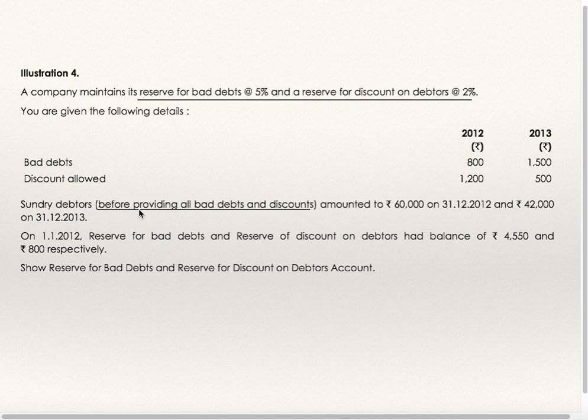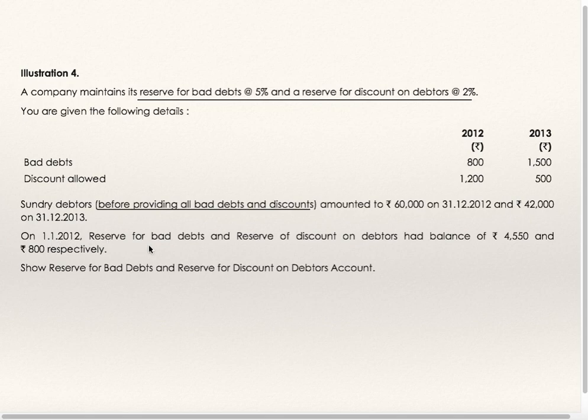Sundry debtors before providing for bad debts and discount amounted to 60,000 on 31st December 12 and 42,000 on 31st December 13. These are the debtors figures before providing bad debts and discount. That means from debtors deduct bad debts, deduct discount and then work out reserve for bad debts and reserve for discount on debtors.